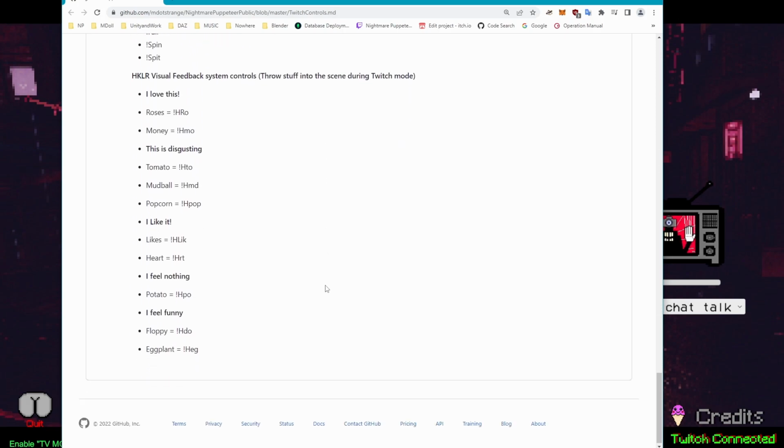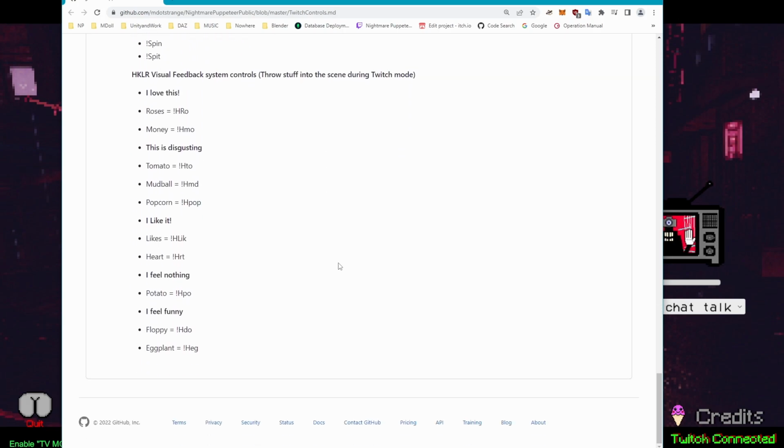One of the really fun ones that I had fun developing is this heckler system, HKLR. You have to make sure this is turned on. What this allows you to do is throw 3D objects into the scene and hit stuff from the Twitch chat. If you use the scene with the dunk tank, like that circus, the dunk tank's also in the level editor. You can add it anywhere. And when someone hits it in the Twitch chat, it'll pop up a little window on screen and give you the Twitch username of the person that hit it. If you go back in these tutorials in the playlist, you'll find the one about that.